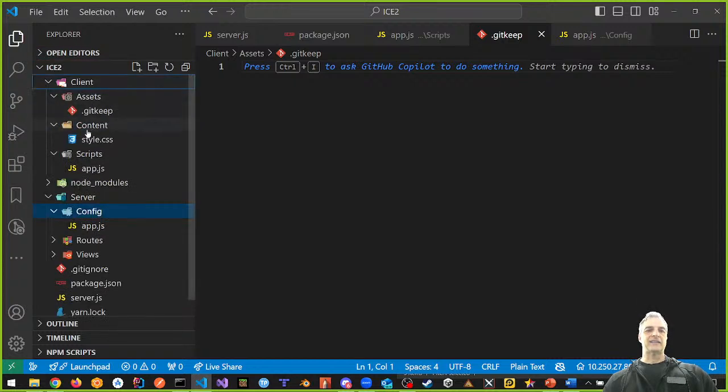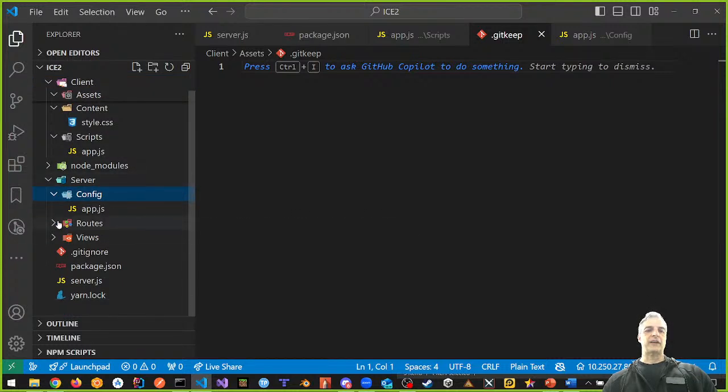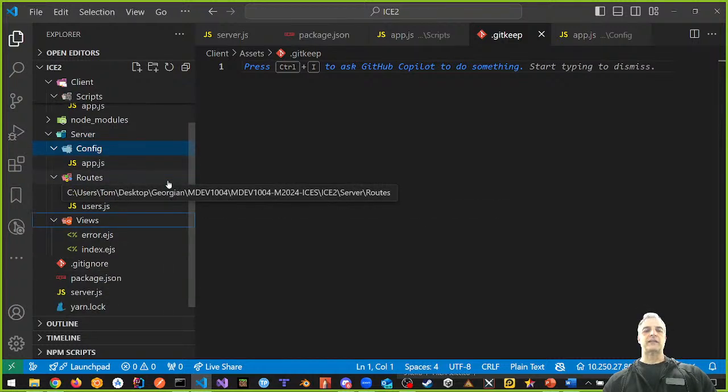Client has assets, content, scripts. Server has config, routes, and views. All right, that's how it looks. It looks inside there. Okay, that's how it is right now.